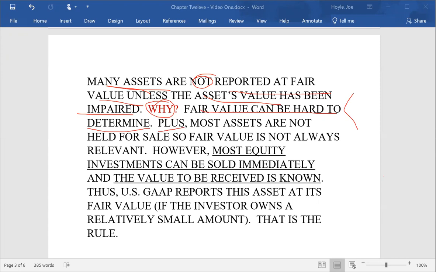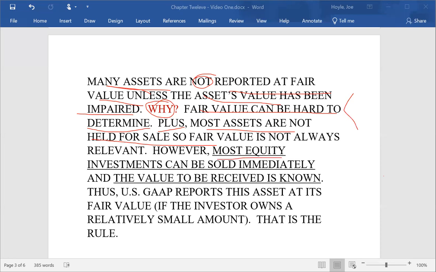Secondly, most assets are not held for sale. If you have a machine and you don't plan to sell it, why do you want to know the fair value if it's not going to be sold? And most of the assets in any company are not on the market to be sold. So therefore, although you might believe that fair value is important, accounting doesn't pay as much attention to fair value as you might think. But I'm going to give you an exception now.